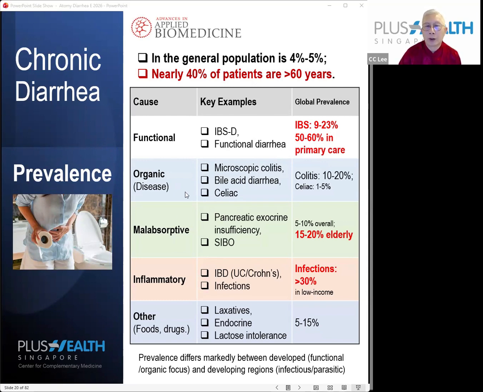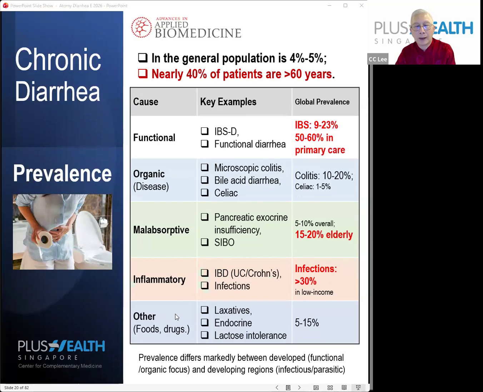Organic diarrhea, which is caused by diseases themselves, accounts for about 10 to 20%. Now, diarrhea caused by malabsorption, bacterial overgrowth, pathophysiological problems also accounts for 15 to 20% in the elderly. Then we have inflammatory diarrhea, like inflammatory bowel diseases and infectious diseases, like we just mentioned. So this accounts for about 30% of infection-caused diarrhea. Especially, it's more than 30% in the low-income group.